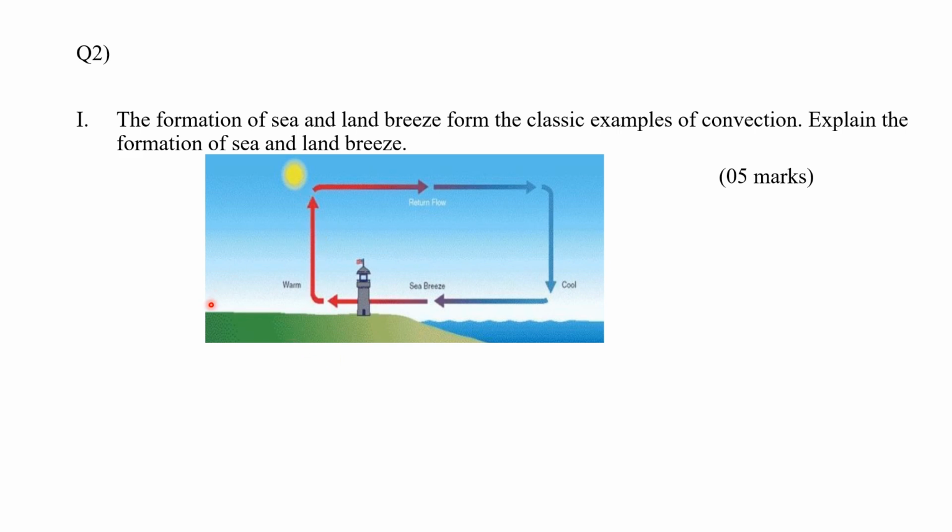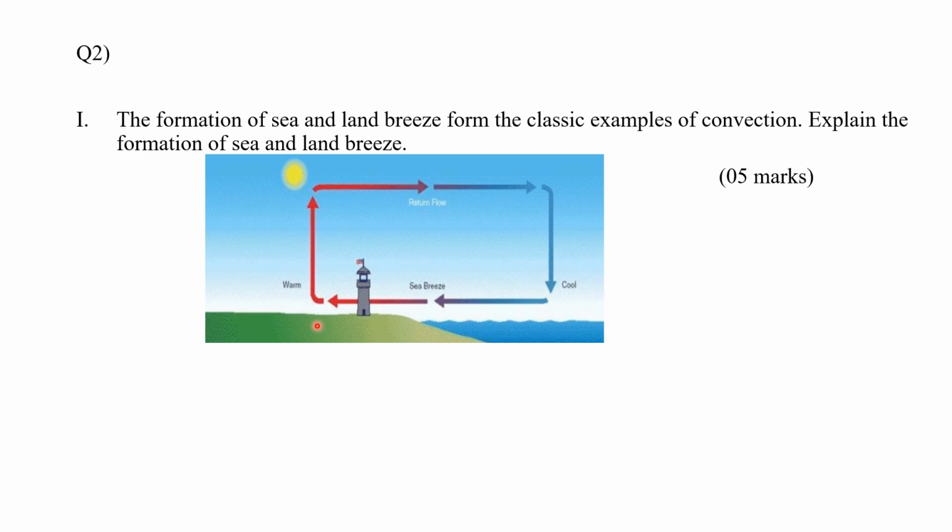It creates a lower pressure area over the land, and over the water the air is cooler and heavier, so it has high pressure. The cooler air from the sea moves to fill the low pressure area of the land. So that cold wind coming from the sea to the land is called the sea breeze.